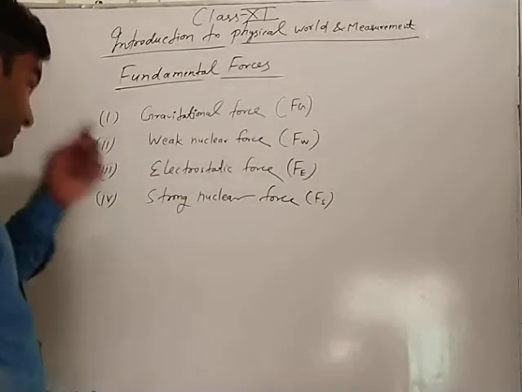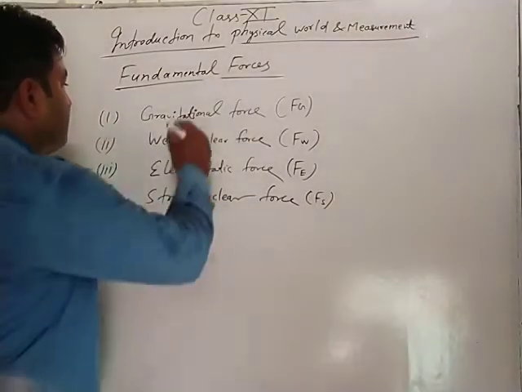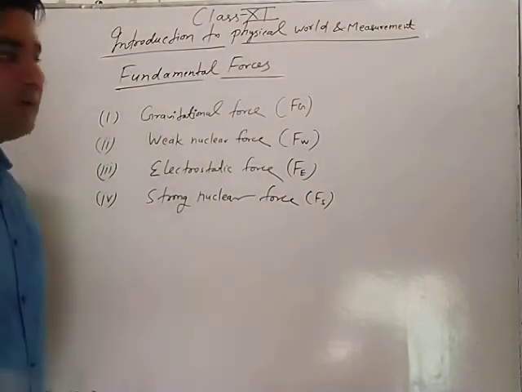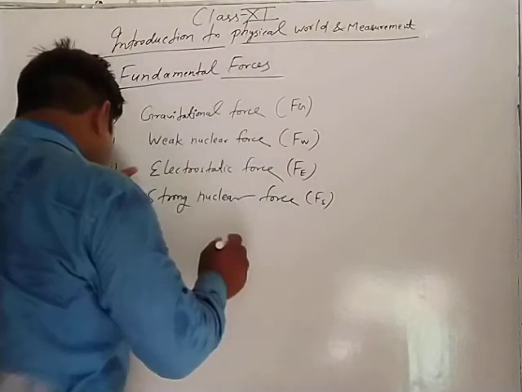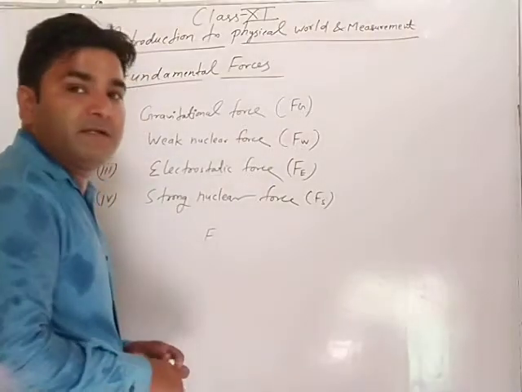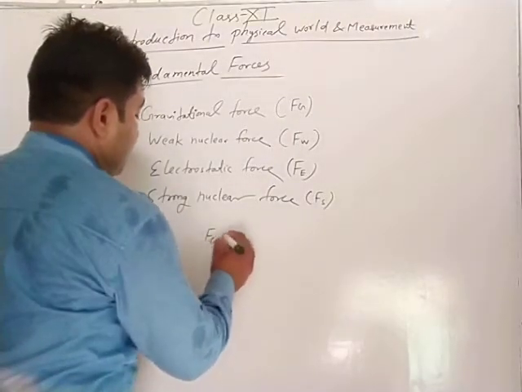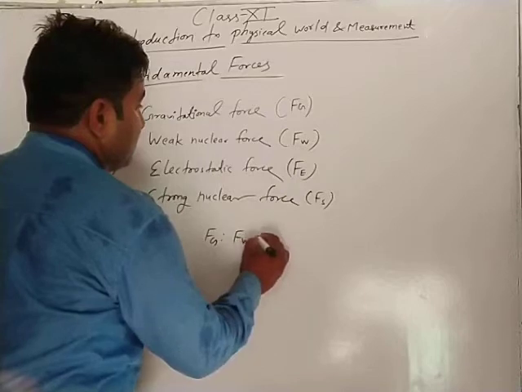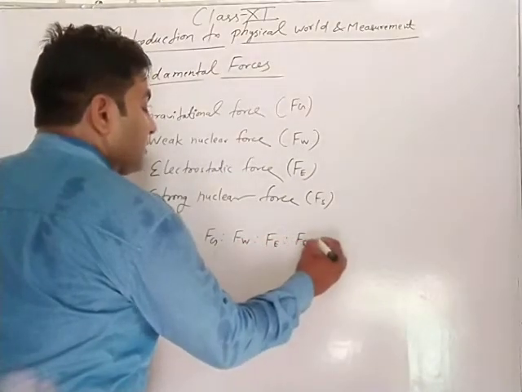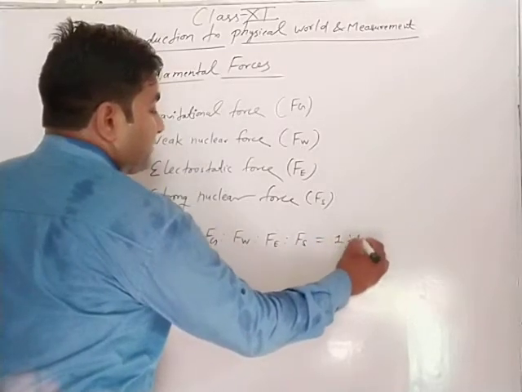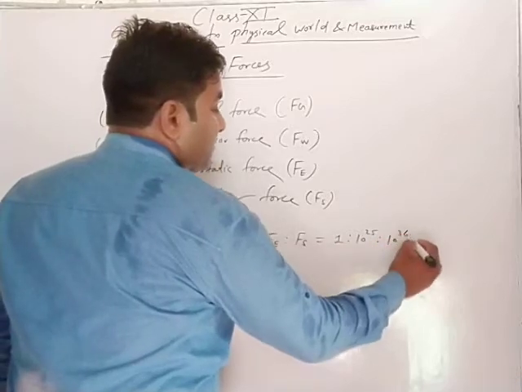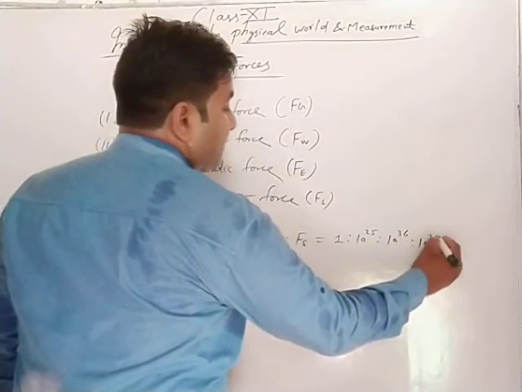So these four forces, gravitational force, weak nuclear force, electrostatic force and strong nuclear force, are interdependent, or you can say interrelated. How? The ratio of gravitational force to weak nuclear force to electrostatic force to strong nuclear force is equal to 1 : 10^25 : 10^36 : 10^38.